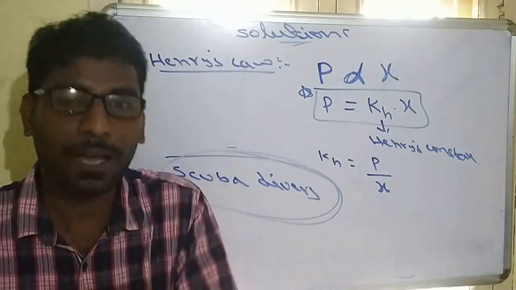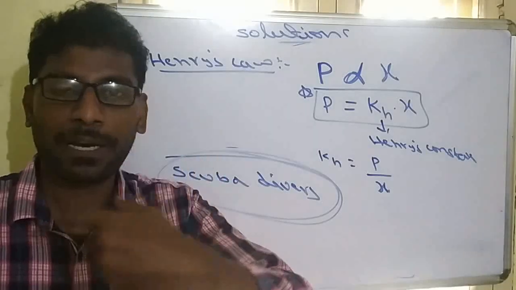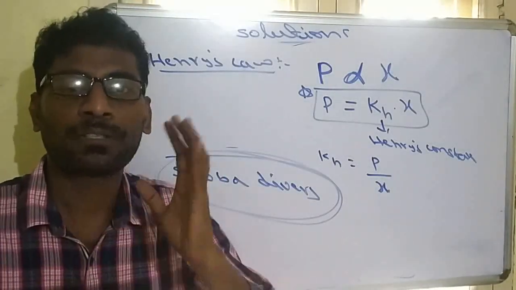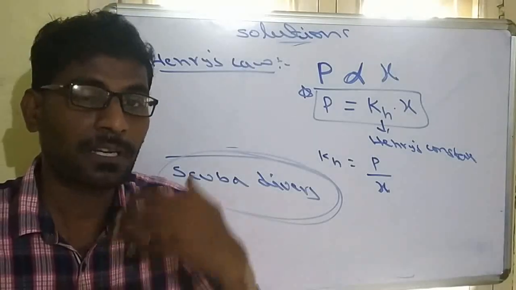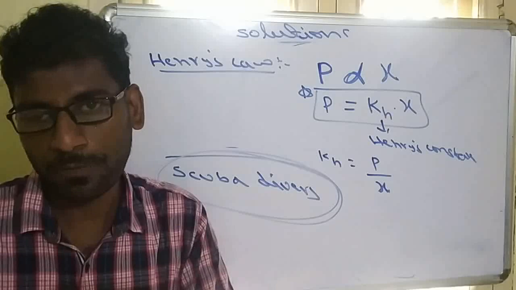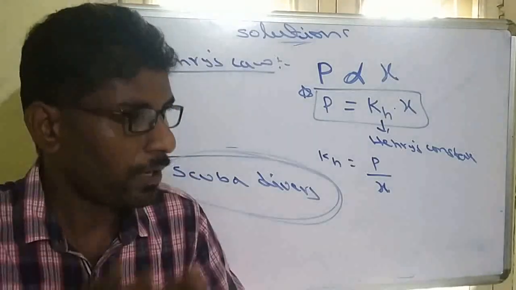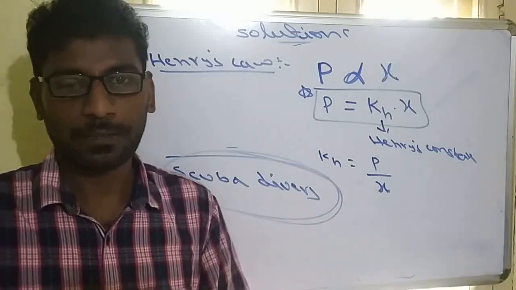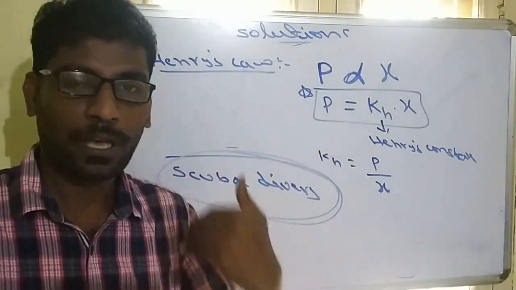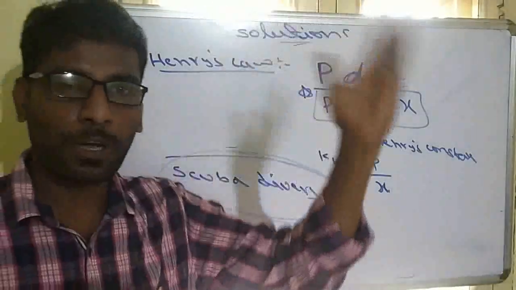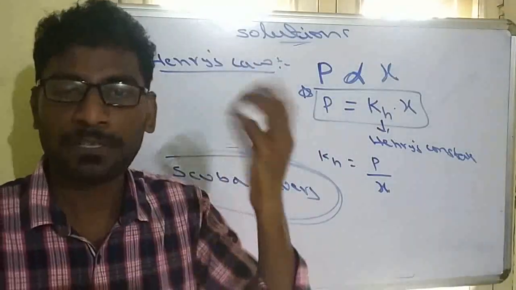When pressure is high and you are breathing those atmospheric gases, the gases dissolve directly in the blood, because under high pressure gases are highly dissolved in liquids. And when divers come upward, the pressure is released.